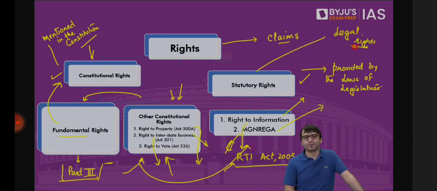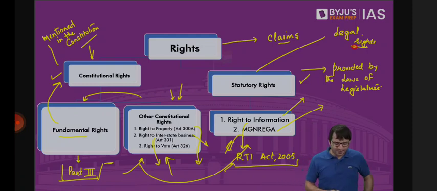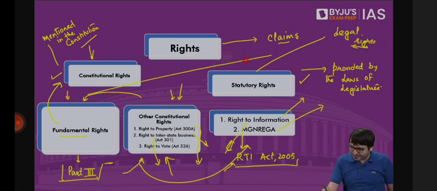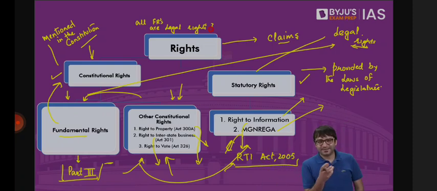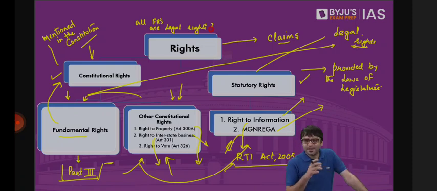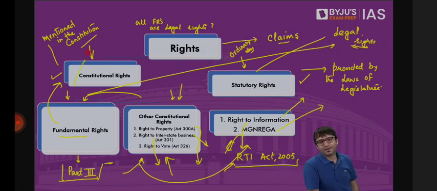But you tell me one thing. Can we say all fundamental rights are legal rights? Concept, common sense, which is not so common. What is a legal right? A right provided by a law. This law can be an ordinary law passed by the Parliament, or this law can be the supreme law of land, which is the Constitution. So all fundamental rights are legal rights.